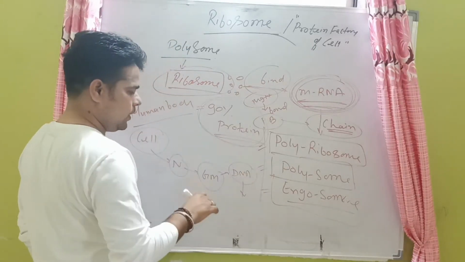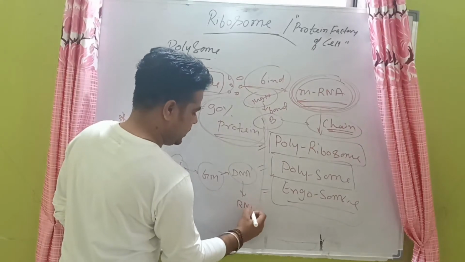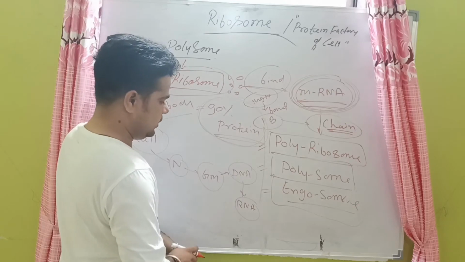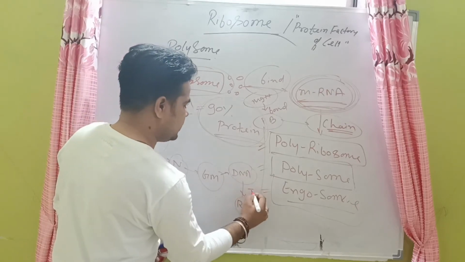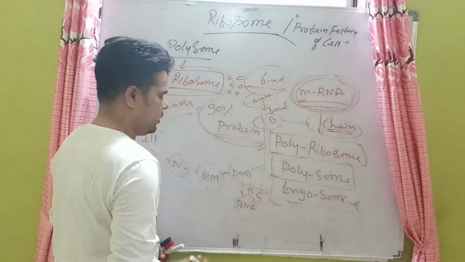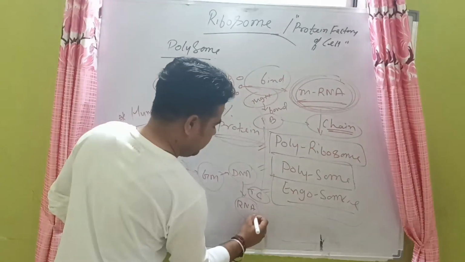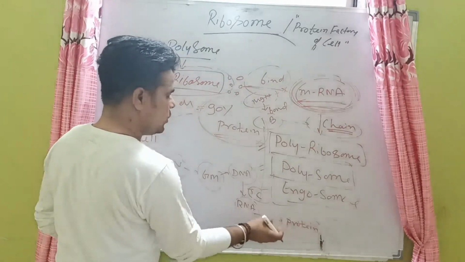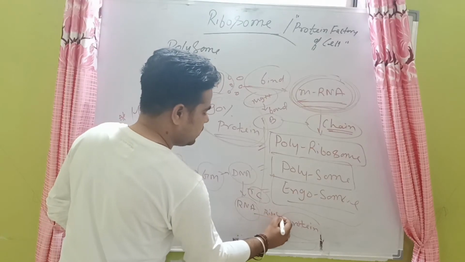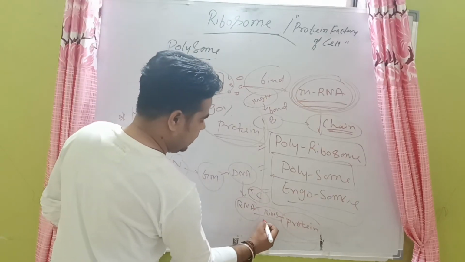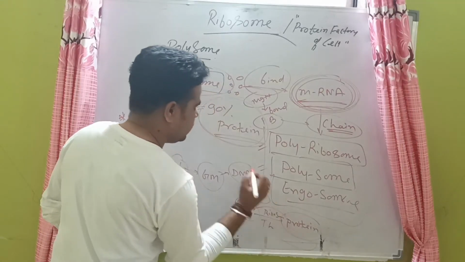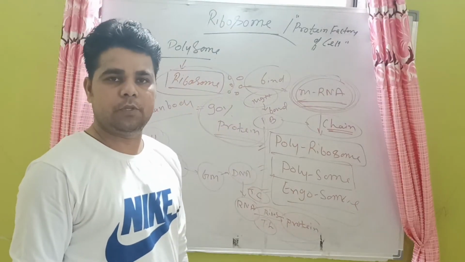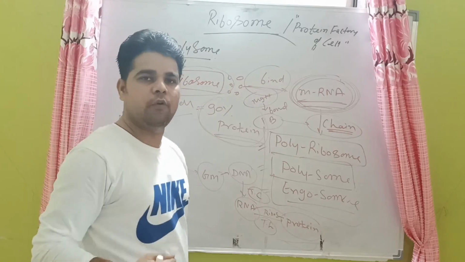It will further break into RNA, that is a single strand part of the DNA. Single strand RNA is very important. This process is called transcription. Now it will further break into protein. So who is responsible? Ribosomes, for the synthesis of protein, and this process is called translation. So transcription and translation are very important processes. It will do the next step for protein synthesis and form the body organization of all living organisms.